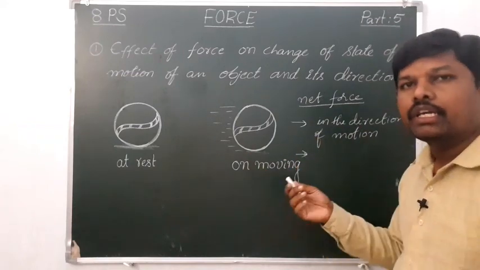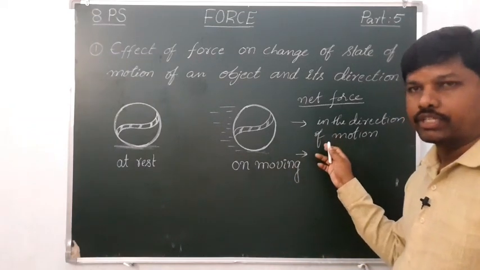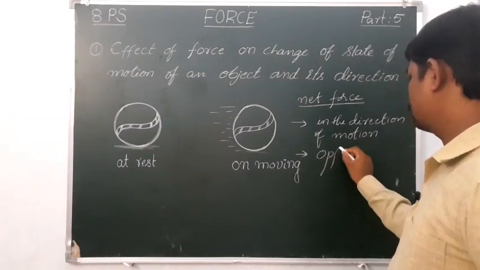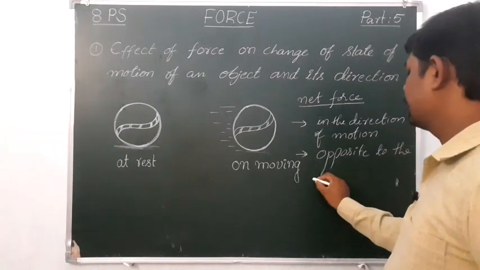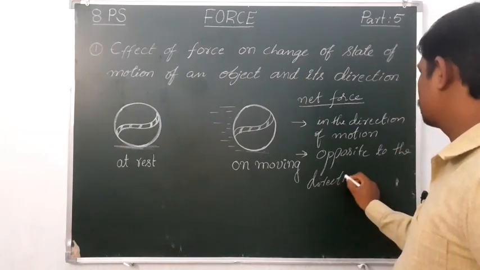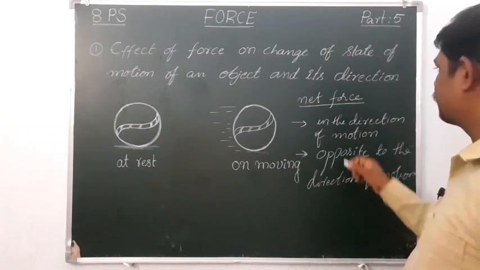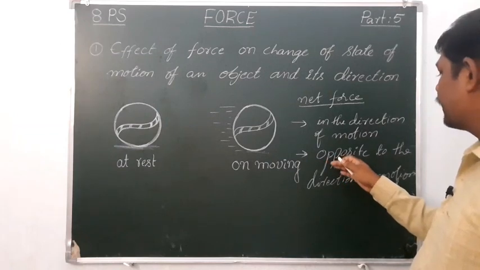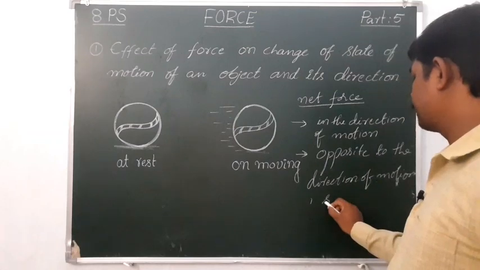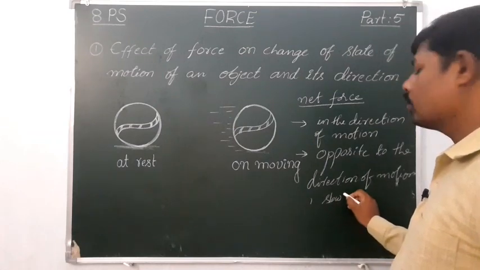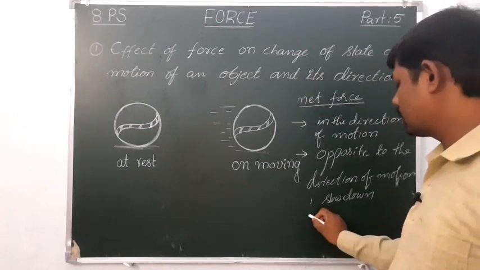And the second one, if the net force acts opposite to the direction of motion of an object, what happens? First, it may slow down its motion, that means its speed can slow down.